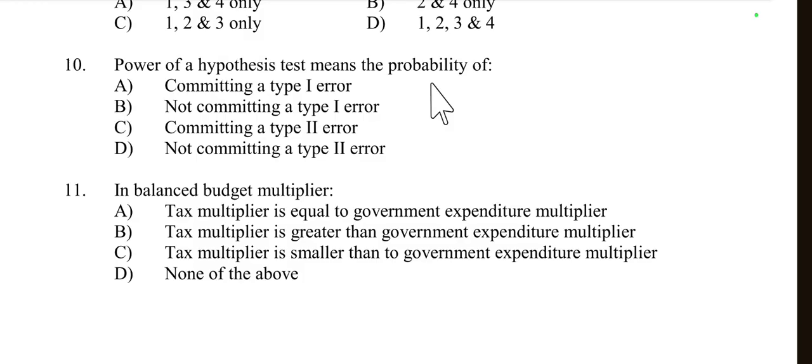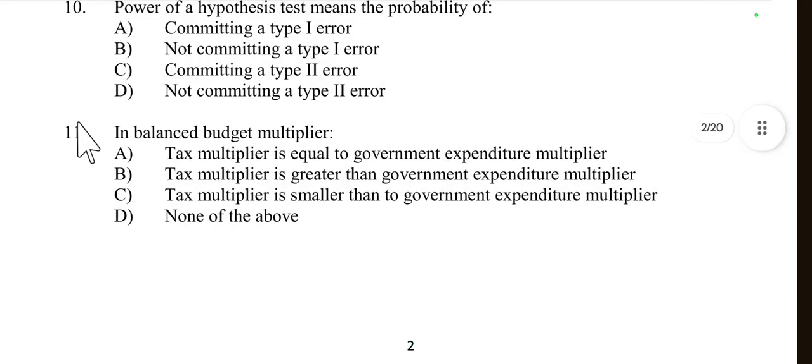It is the probability of not committing a type 2 error, because the power of a hypothesis test is defined as the probability of correctly rejecting the null hypothesis when it is false. So this is equivalent to the probability of not committing a type 2 error. Type 2 error occurs when the test fails to reject a false null hypothesis. Therefore, the higher the power of a test, the more likely it is to detect an effect when it is there. So here power of hypothesis test means the probability of not committing a type 2 error. So option D is correct here.